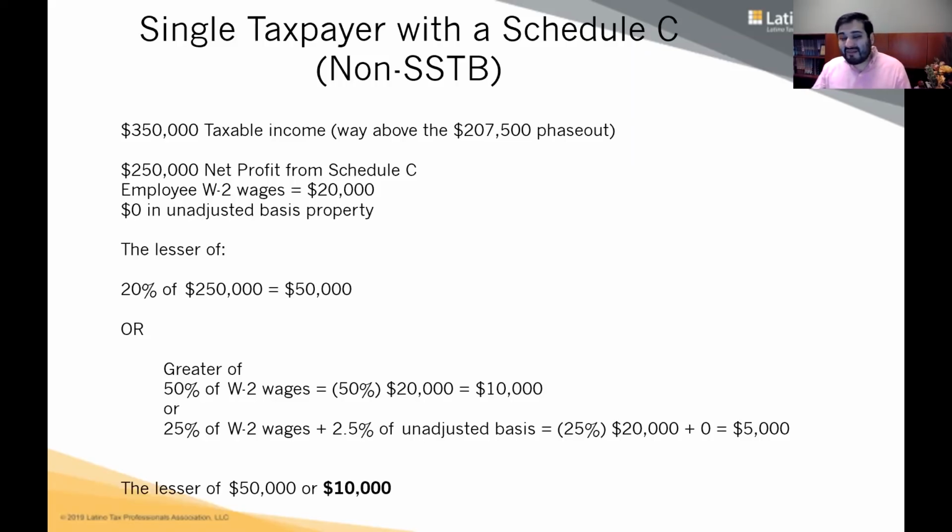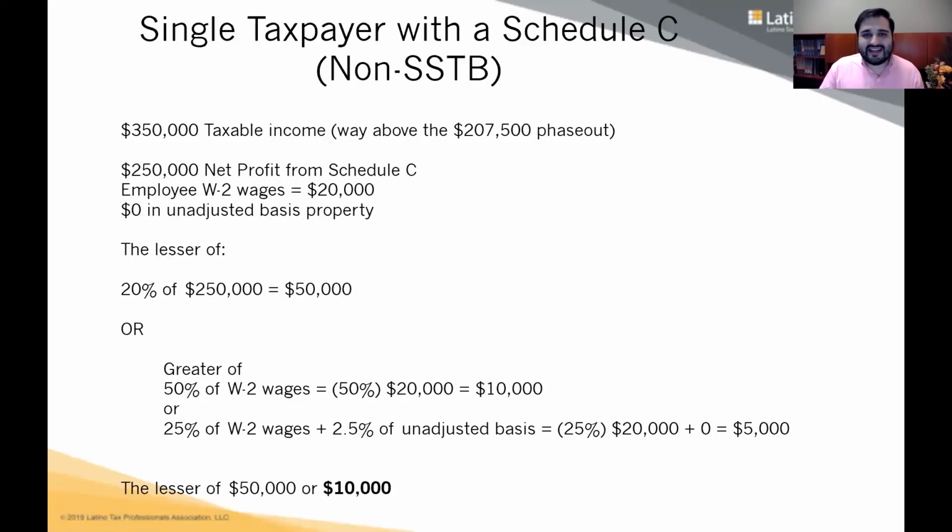So let's look at the math here. How it works is you first take 20% of the qualified business income. So 20% of 250,000 is $50,000. Then you look at two things. You look at first 50% of the wages. So 50% of $20,000. Now again, these are the wages that are associated with her business.